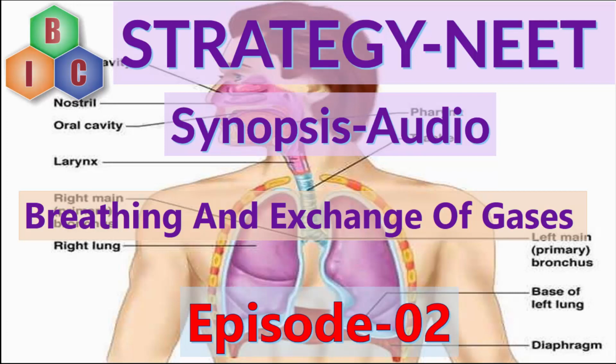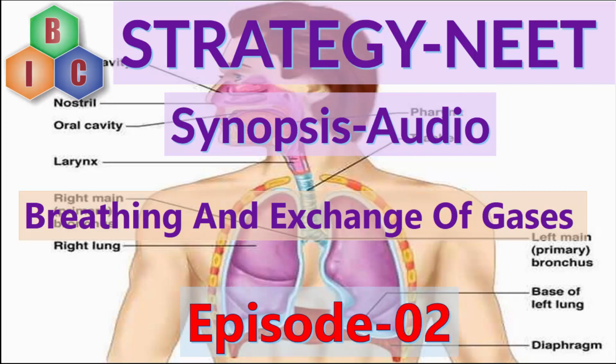The trachea, primary bronchi, secondary bronchi, tertiary bronchi, and initial bronchioles are supported by incomplete cartilaginous rings, which we call the C rings because they resemble the alphabet C. It's not a complete ring, it's only a semi ring, so we call it the C cartilage, which prevents their collapsing.